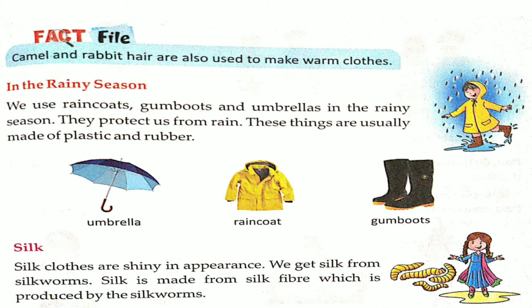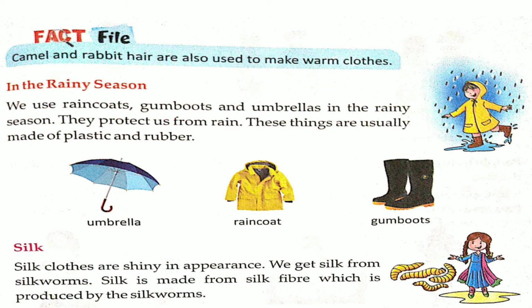Now let us come to the third season, that is the rainy season. We use raincoat, gum boots and umbrella in the rainy season. This protects us from rain. These things are usually made up of plastic and rubber.